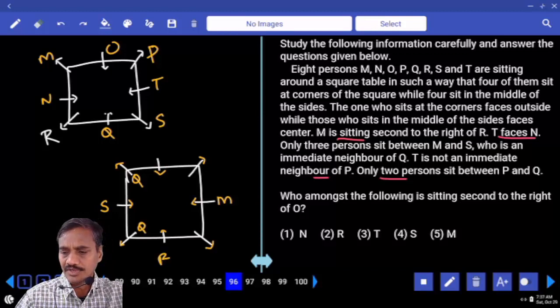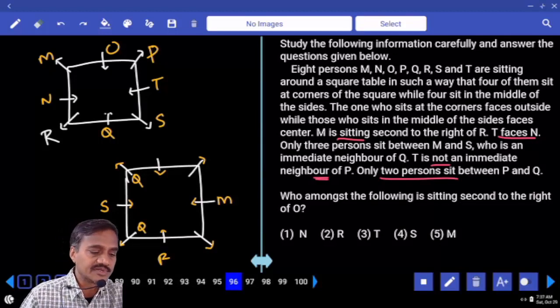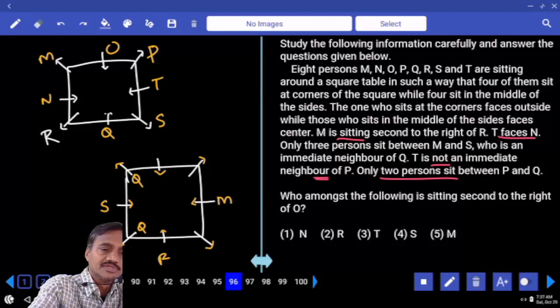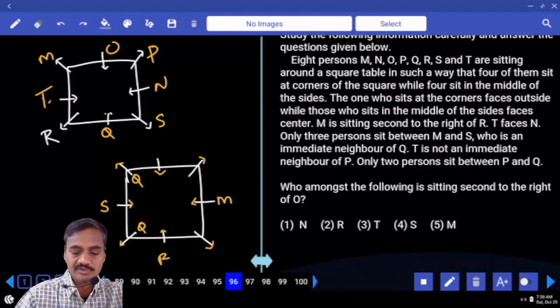And only 2 persons. T is not an immediate neighbor of P. As T is not an immediate neighbor of P, this case is ruled out, isn't it? That means T cannot be here. If T cannot be here, can we have T like this or not? T here. Then T is not an immediate neighbor. Done with this?